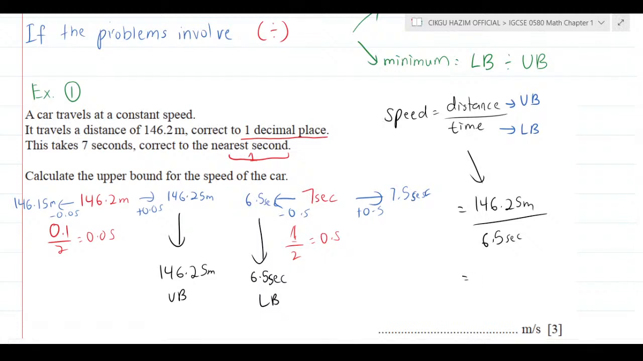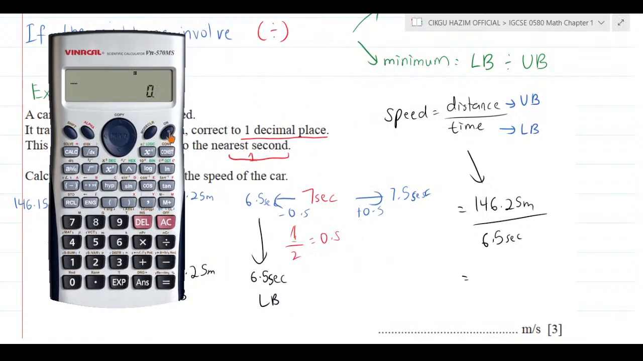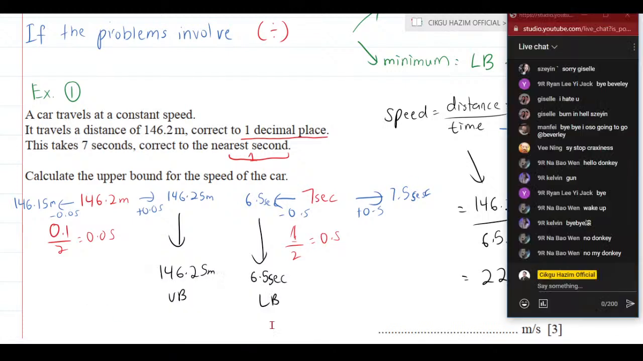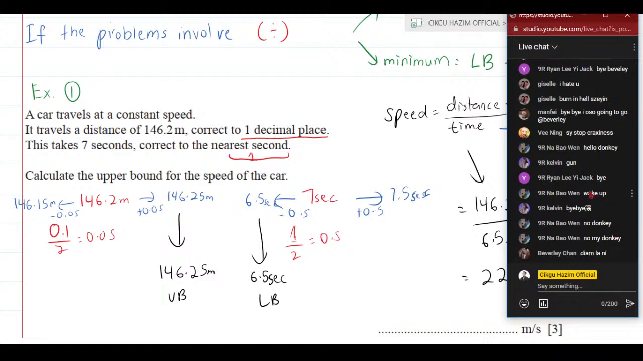Then you press it in your calculator. Wait, let me open my calculator. 146.25 divided by 6.5. Then what you're going to have? 22.5 meter per second. That's how we do it. I will upload this video later on about this thing, but I already show it to you so that you already understand. And I hope it's clear. There will be an example here.